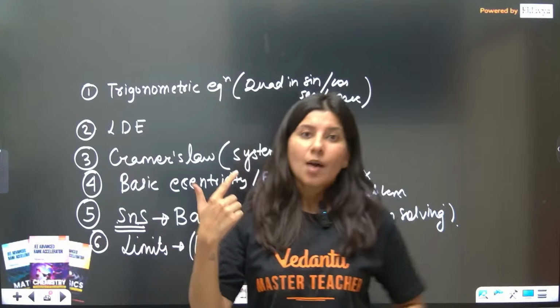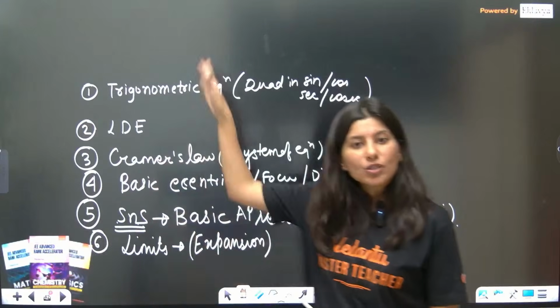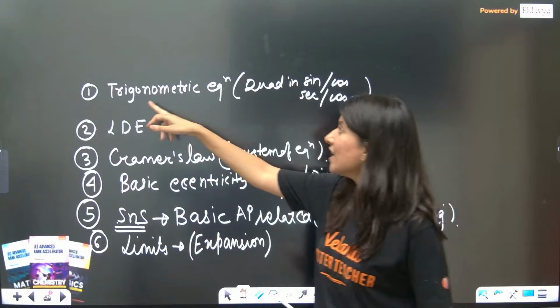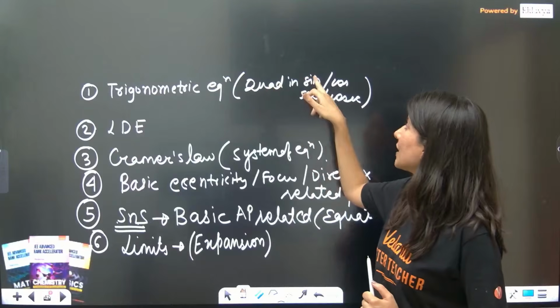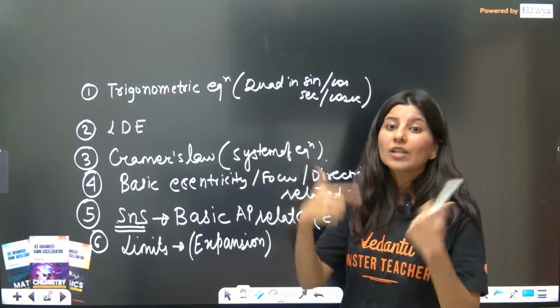So it is highly possible that tomorrow, that is the 3rd and 4th, and the upcoming shifts will also have these 6 topics. Number 1 is the trigonometric equation where there is a quadratic equation in sine and cos. Then an interval is given, and you need to find the number of solutions.